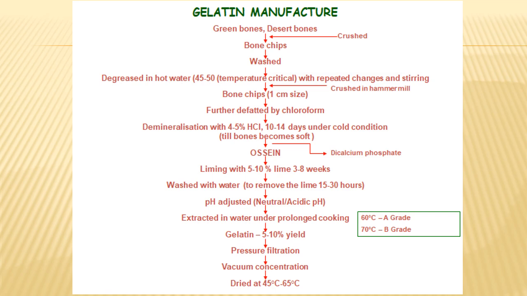After that there is filtration and concentration by vacuum. The water will have the concentrated solution of gelatin that can be concentrated under vacuum, and finally it undergoes drying. So this is the whole process in detail for making the gelatin.